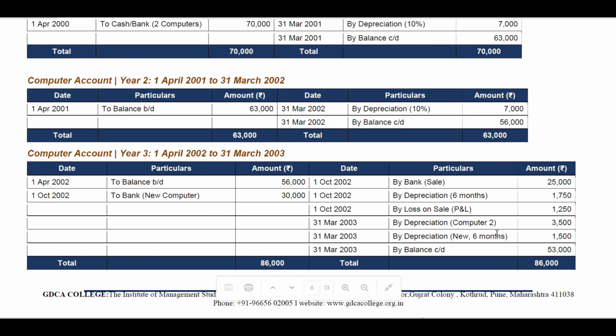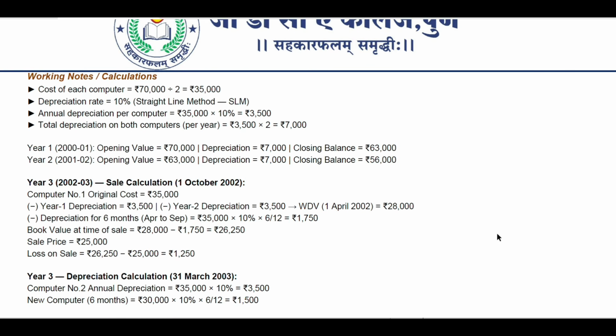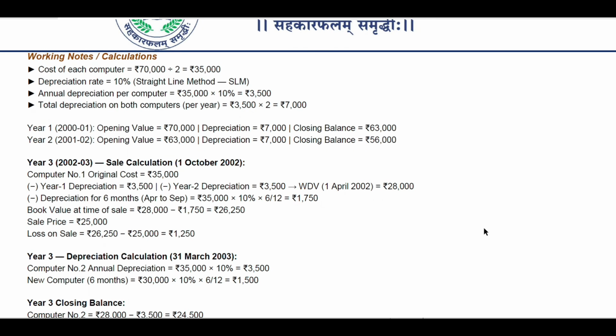So how we have calculated is the working or notes. These carry equal marks also, so you have to mention these notes as well everywhere. Cost of each computer: we can see 70,000 for 2 computers, so we have to divide it. 70,000 divided by 2 is equal to 35,000.